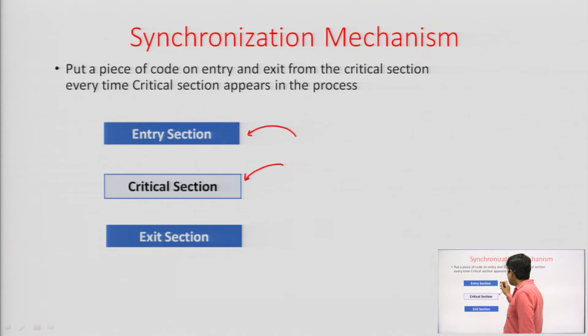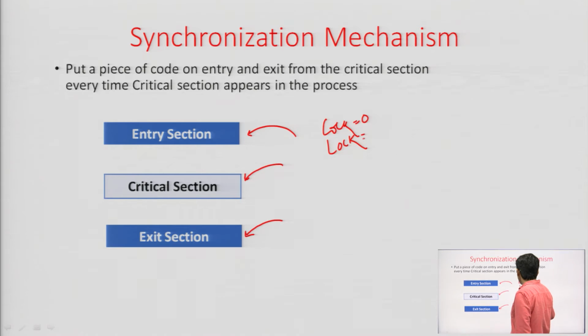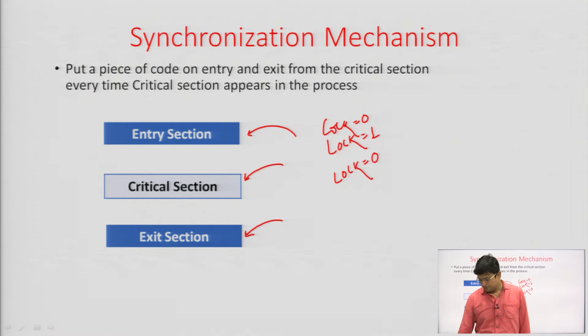When the conditions are satisfied, the process enters the critical section, and while exiting, the conditions applied for entering are removed. For example, if you are taking a lock variable, let us say lock equals 0 means critical section entry is allowed. While entering the critical section, set the lock value as 1, and while exiting, set the value of lock again as 0, so that other processes can also enter the critical section.